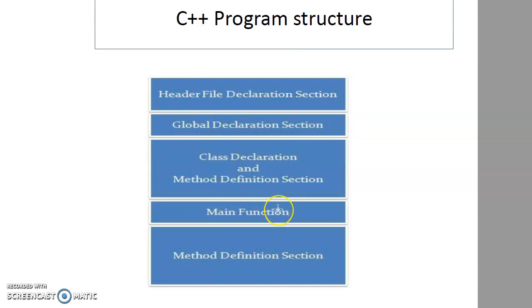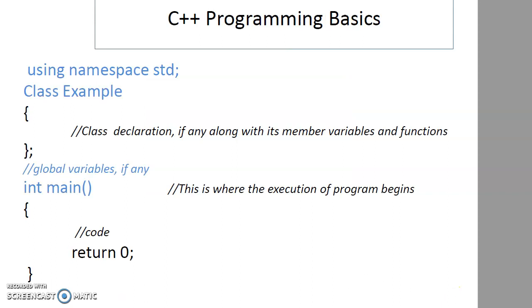Main is where the program starts execution. The first line of main is the first statement that will be executed by the program, by the compiler and operating system. So this is the general structure of a C++ program.